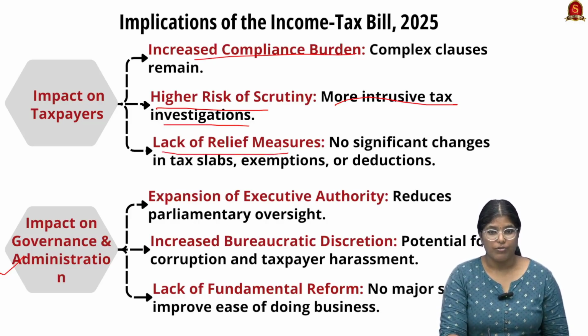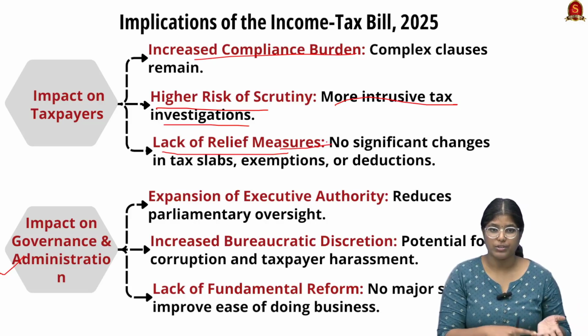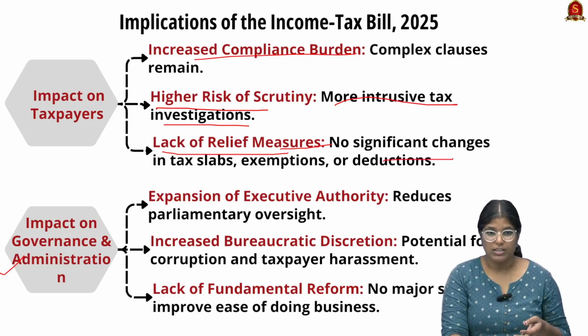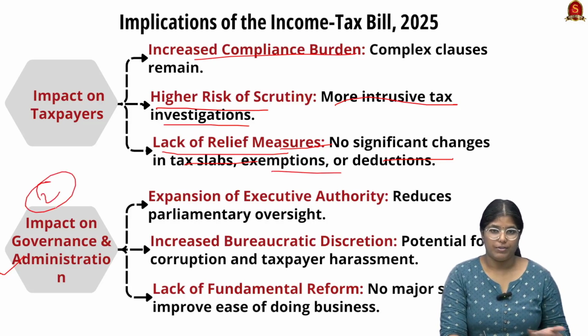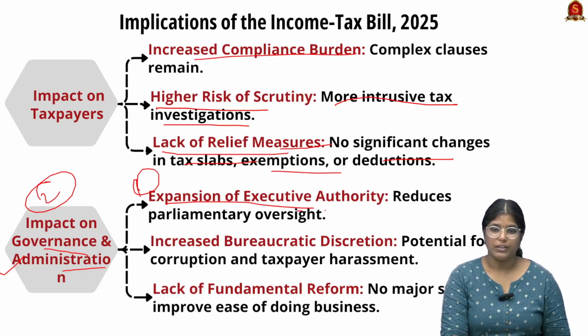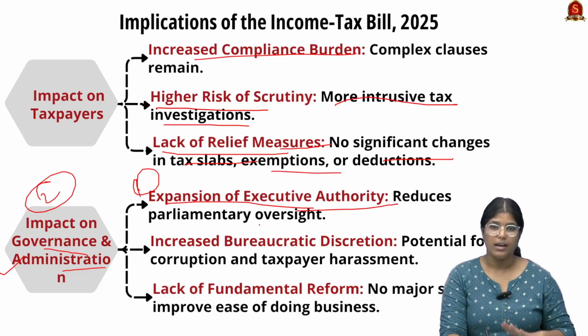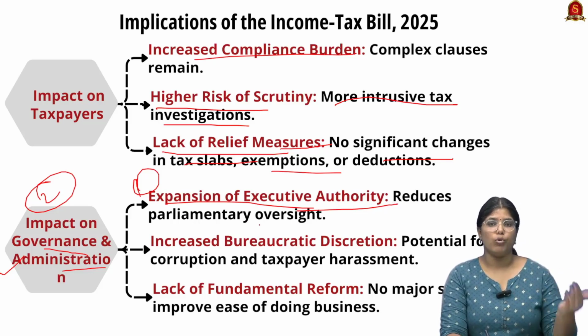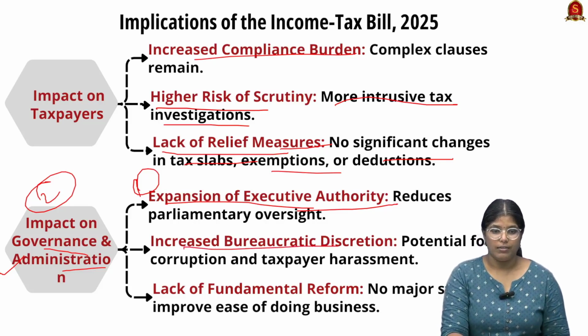Thirdly, lack of relief measures. So there is no proper grievance redressal that has been proposed, and there is no significant change made to the tax slab exemption or deductions. Now, secondly, we have to see about the impact on governance and administration. Firstly, the expansion of executive authority will reduce the parliament's oversight. This means that the bureaucrats will be having more power and more control over the administration. So here we can see increased bureaucratic discretion.